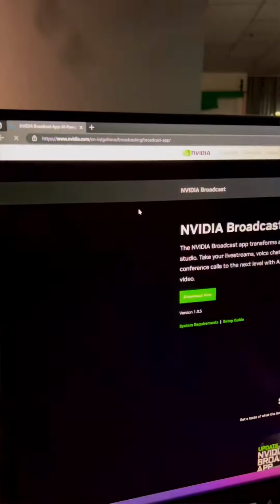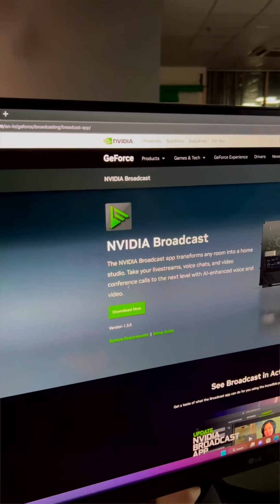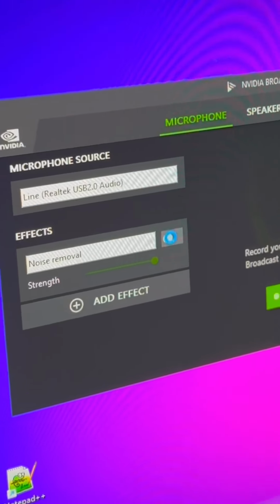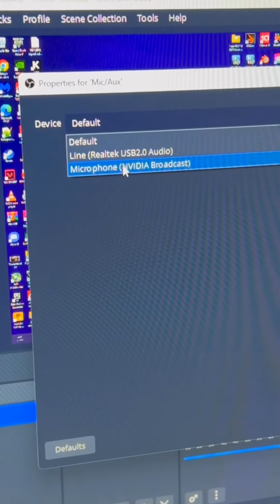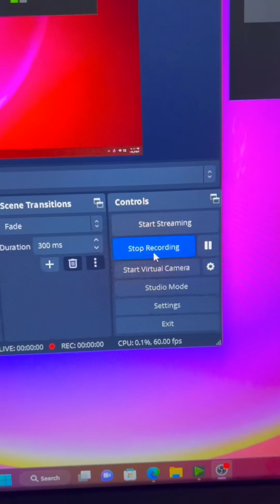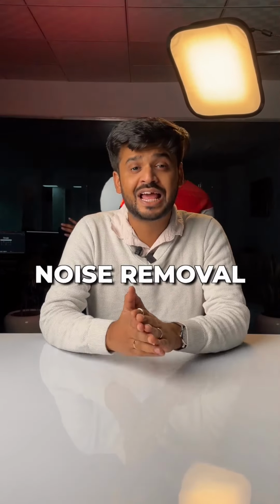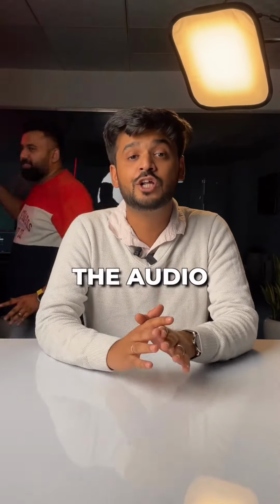This is done using NVIDIA's free tool called Broadcast, and all you have to do is just install it, set the mic to NVIDIA, turn on noise removal, set the OBS mic to the NVIDIA input, and just start recording. If you're in a very noisy environment like this one, just turn on the noise removal and the NVIDIA AI will clean the audio in real time.